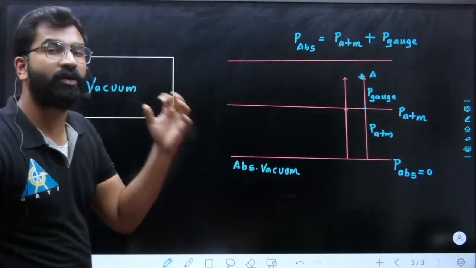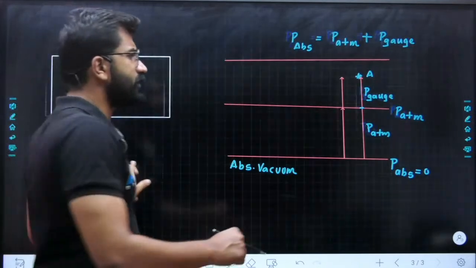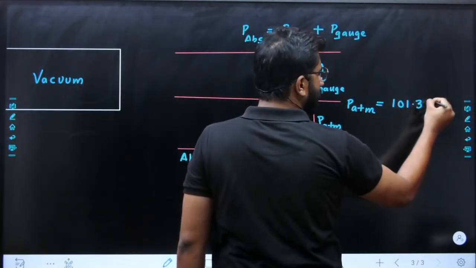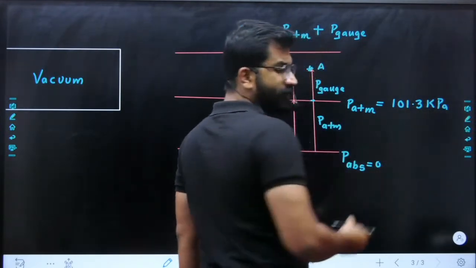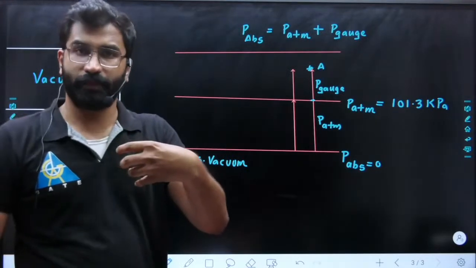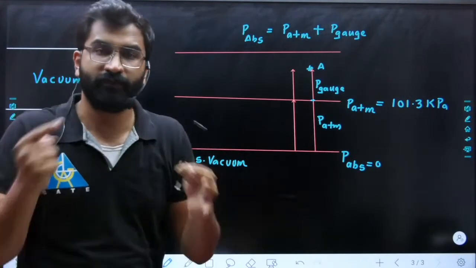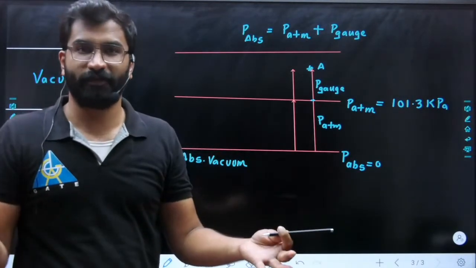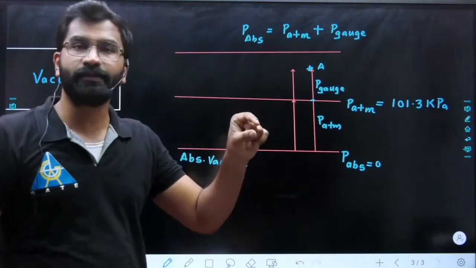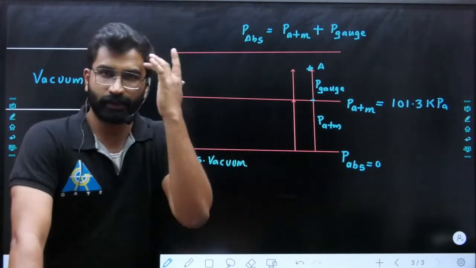Because what is the meaning of vacuum? Any pressure below atmospheric pressure is vacuum. What is the value of atmospheric pressure? Let it be 1 atm or 101.3 kilopascal. So any value below this is a vacuum. When we are drinking a juice, the pressure we are making in the straw to have a flow is vacuum. But we are not creating absolute vacuum, right? We are creating some vacuum which is less than 101.3. That's all. So this is the simple logic.